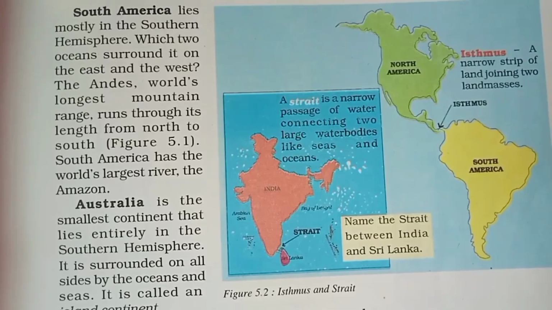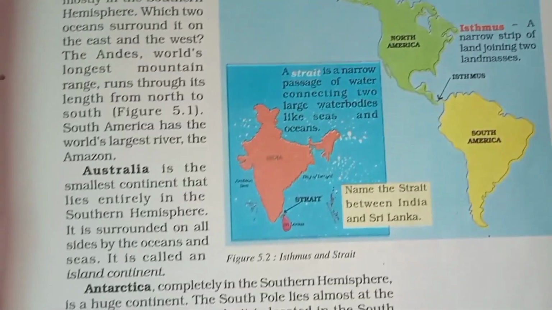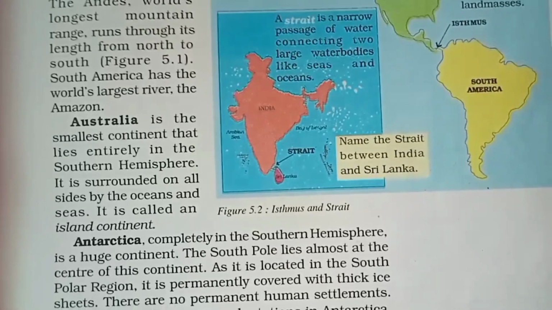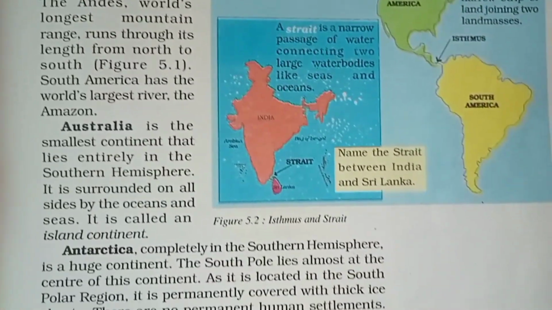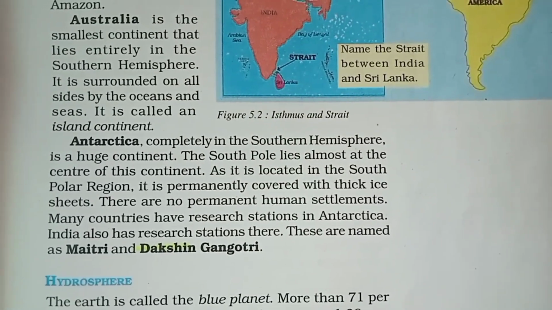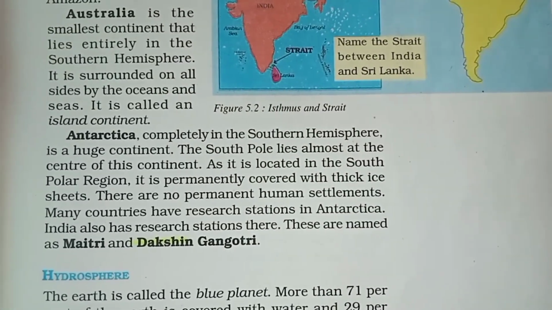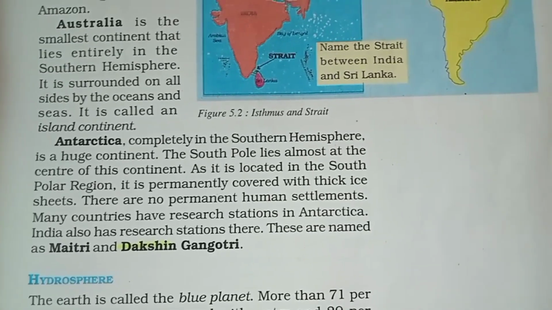The highest mountain peak, Mount Everest, is 8,848 meters above the sea level. The greatest depth of 11,022 meters is recorded at Mariana Trench in the Pacific Ocean. Could you imagine that the depth of the sea is much more than the highest point? Continents. There are 7 major continents.